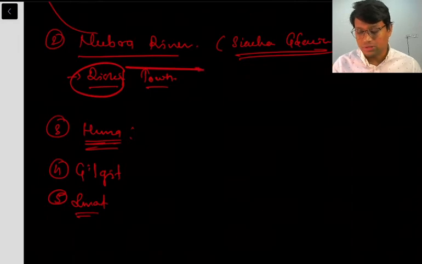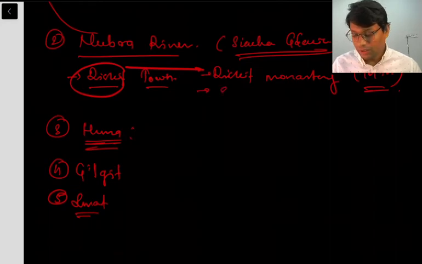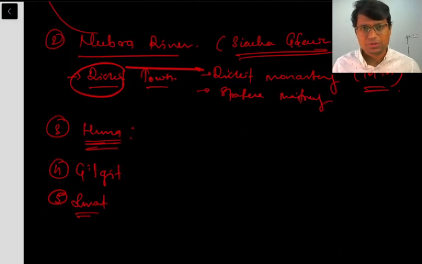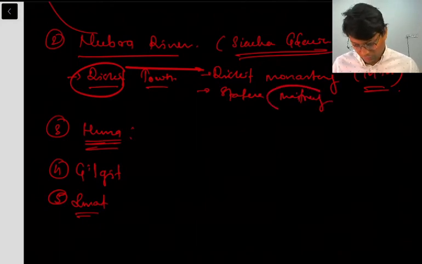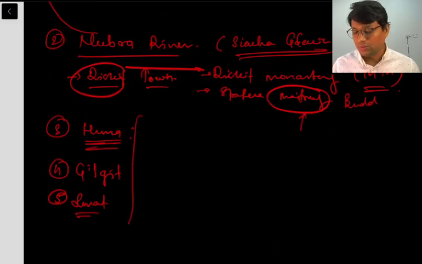Diskit has a very famous monastery, also called the Diskit Monastery. This Diskit Monastery is a 14th century monastery, and one more famous aspect of it is that there is a statue of Maitreya Buddha. If you have followed past papers of UPSC, you must know what this Maitreya Buddha is. Maitreya Buddha is nothing but the Bodhisattva in the form of the future Buddha.